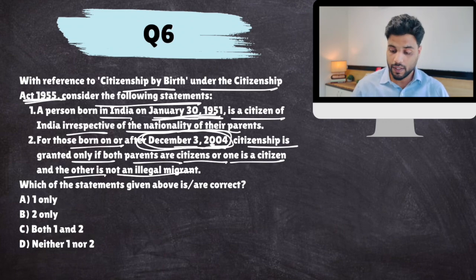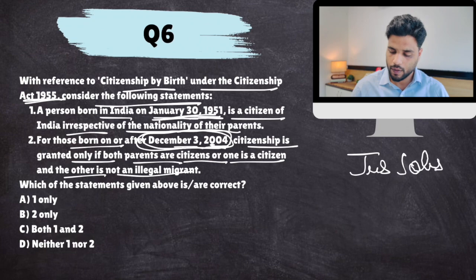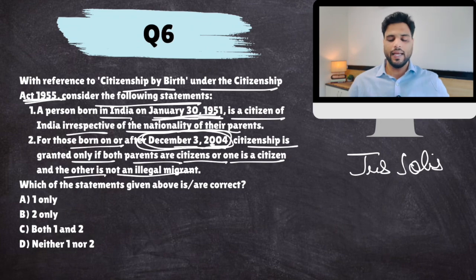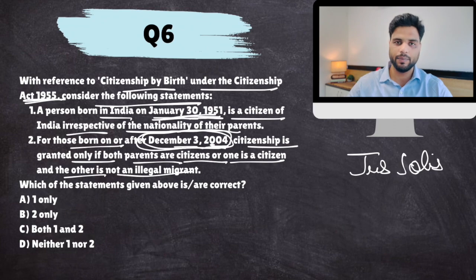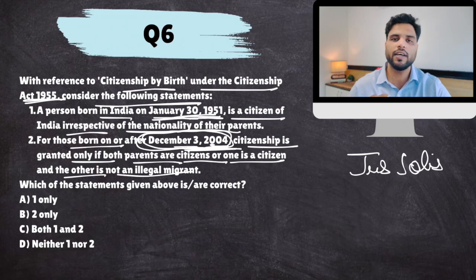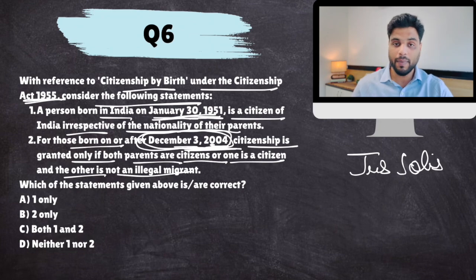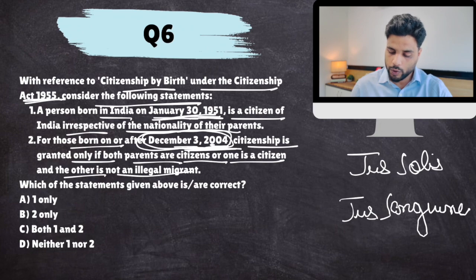Okay, this principle is known as jus soli, which means son of soil, that you have to be born on the soil of India and you will be a citizen. Then later the Citizenship Act was amended many times. Through various amendments in 2004, it was decided that it's not just enough that you are born in India. You should be born in India and either of your parents should be an Indian citizen and the other should not be an illegal immigrant. Therefore, through this amendment, we made Indian citizenship jus sanguinis, which means by blood.